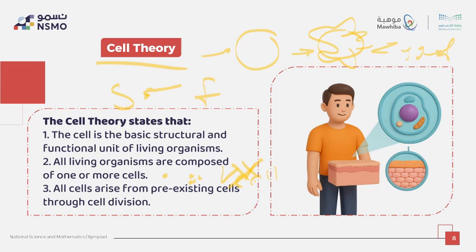It was built gradually through scientific discoveries, especially after the invention of the microscope. So let me ask you this question, guys. Do you think scientists immediately understood everything about cells when they first looked under the microscope? What do you think? Of course not, because knowledge developed over many years.